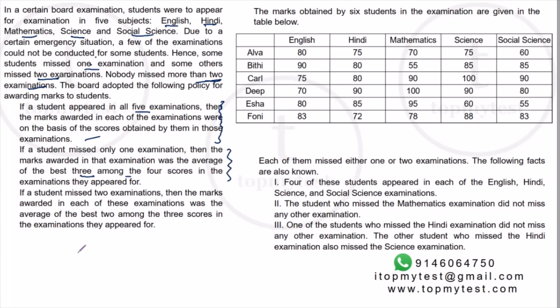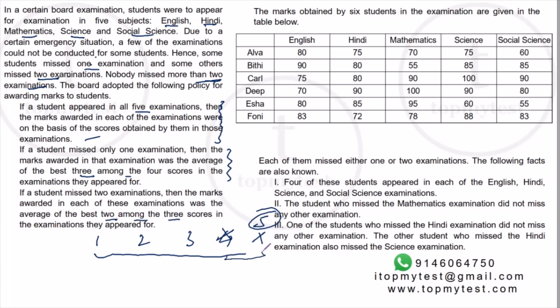So if you have exam 1, exam 2, exam 3, exam 4, and then you missed an examination, so you are missing just 1 exam, you will take the best 3 out of this, the top 3 scores, and then take the average of the score, and that average will be your marks in the 5th examination. Now if a student missed 2 examinations, suppose you attempted only 3, then the marks awarded in each of these exams was the average of the best 2 among the 3 scores.